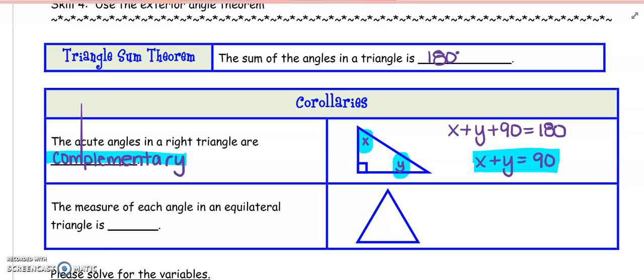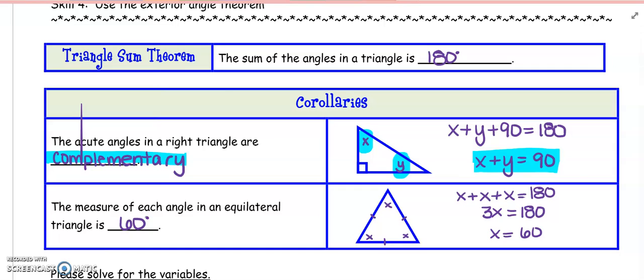The equilateral triangle is not only equilateral, it is also equiangular, meaning all three of these angles are equal to each other. If we set up the triangle sum theorem, x plus x plus x is equal to 180. That's 3x equals 180, and dividing by 3, x would be equal to 60. No matter how big or how small an equilateral triangle is, the measure of each one of those angles is going to be equal to 60 degrees.